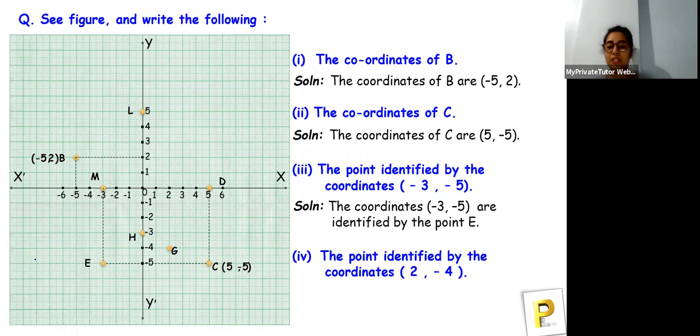So the next question is the point identified by the coordinates 2 and -4. Come on, tell me. Where is 2 and -4? What is the name of that coordinate? Okay, Pradeep is being very quick. Yes, correct. Okay, let's see the answer, what you guys have answered is correct or not.